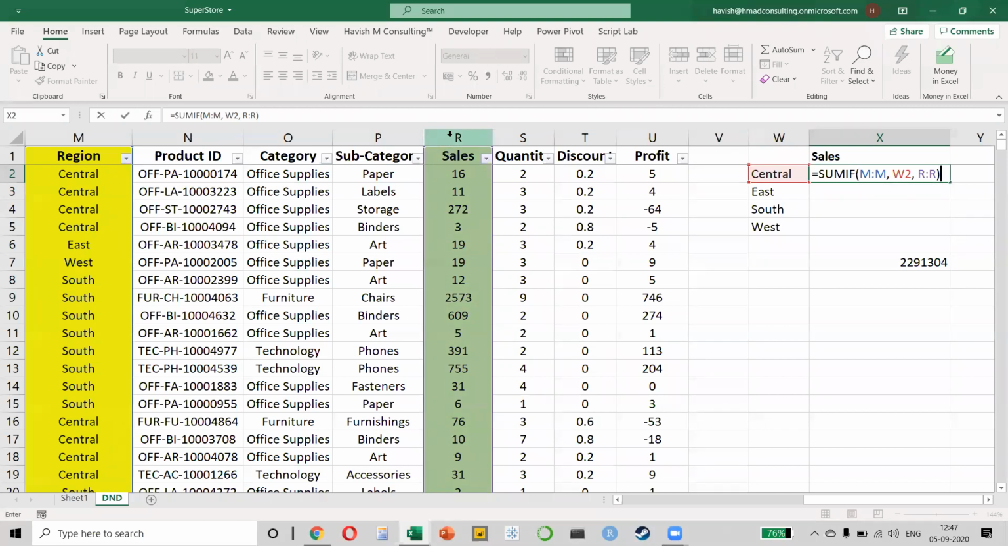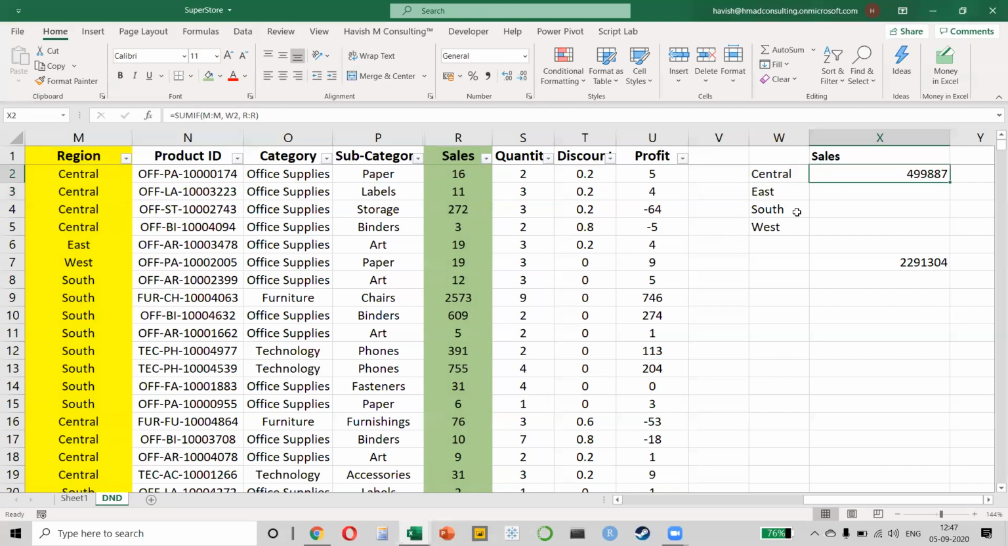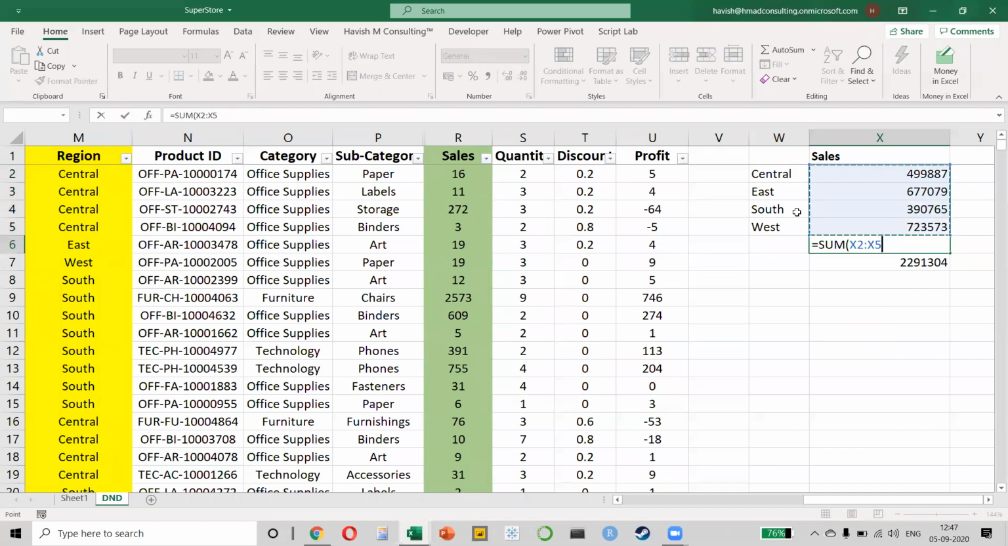So what will happen? Excel will go one by one to every single row in the column M. It will find out how many rows out of the total 10,000 rows have the central region, and whichever rows have a central region, it will give me a sum from the R column, which means what? It will sum up 16, 11, 272, 3, then it will jump to 76, 10, 9, 11, correct? So it will tell me that the total sum of central is 499,887, so 4,99,000. If I copy it down and if I find the sum, you notice that it gives me the same number, 22,91,304.